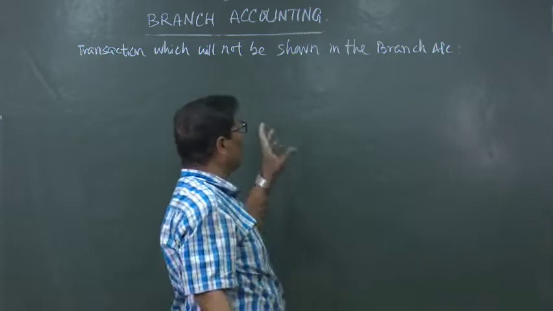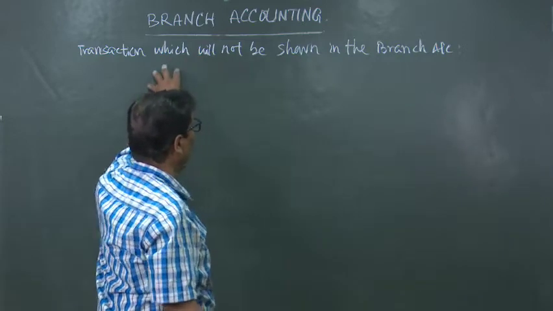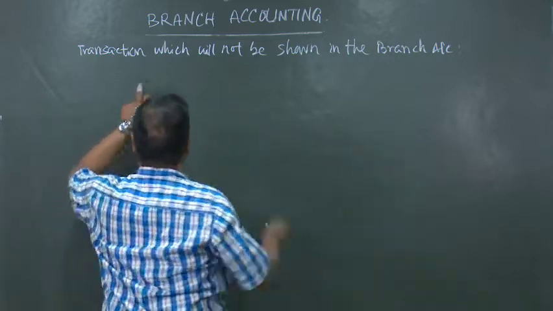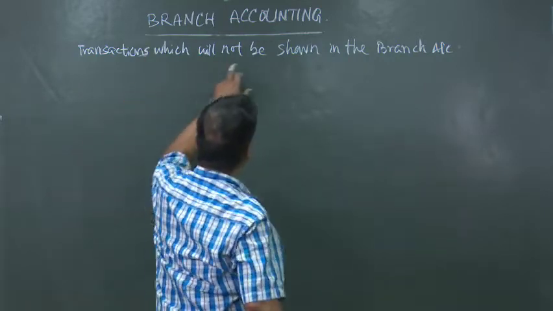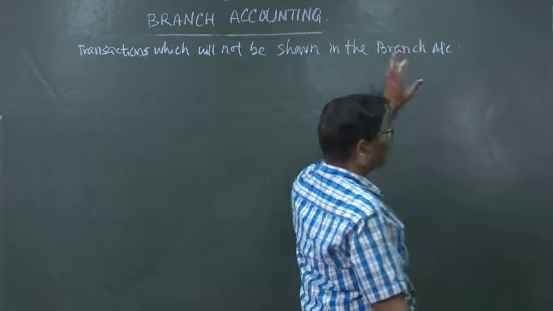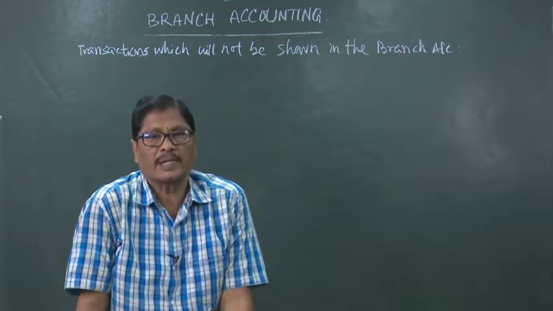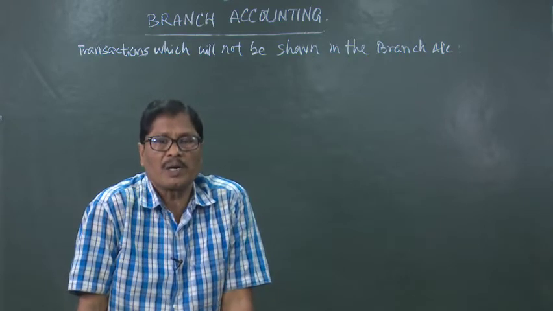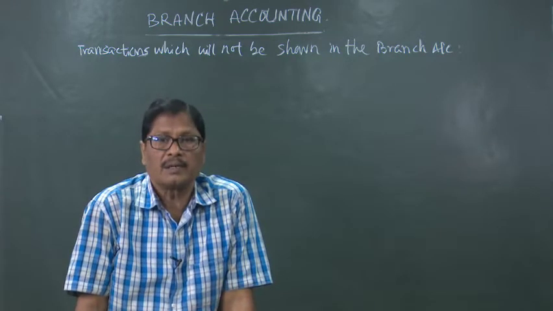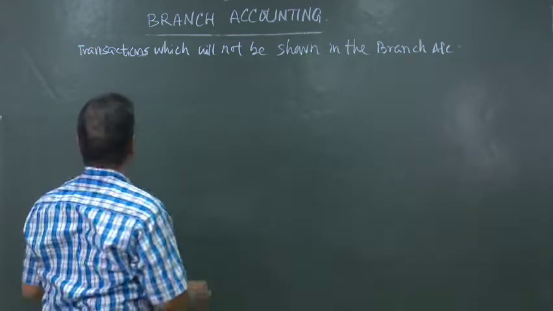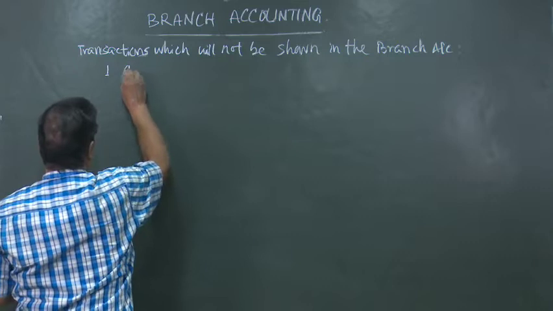We are talking about the branch, debtor system. In the debtor system, there are some transactions which will not be shown in the branch account when we are doing the problem on branch, that is your debtors system. So, what are they? First of all, credit sales. Number 1 is credit sales.